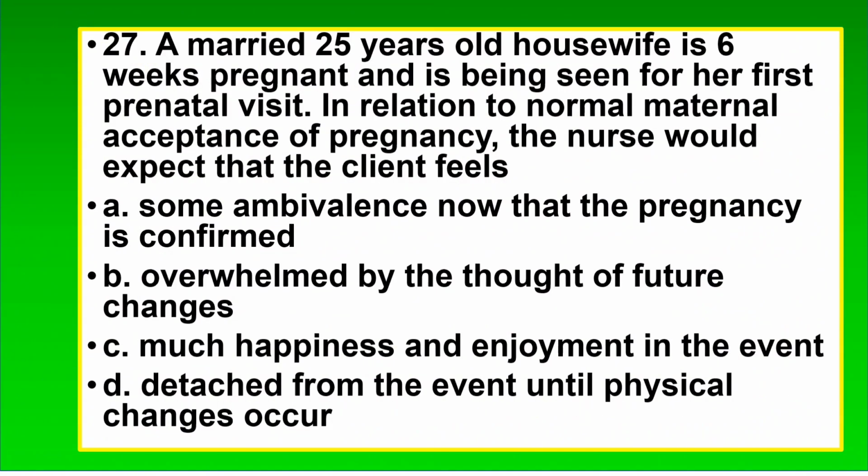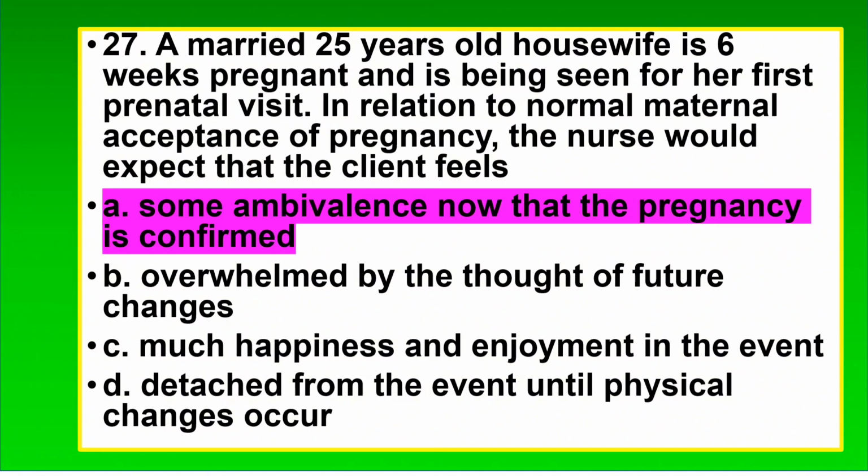27. A married 25-year-old housewife is 6 weeks pregnant and is being seen for her first prenatal visit. In relation to normal maternal acceptance of pregnancy, the nurse would expect that the client feels A. Some ambivalence now that the pregnancy is confirmed. B. Overwhelmed by the thought of future changes. C. Much happiness and enjoyment in the event. D. Detached from the event until physical changes occur. The correct answer is A. Some ambivalence now that the pregnancy is confirmed.